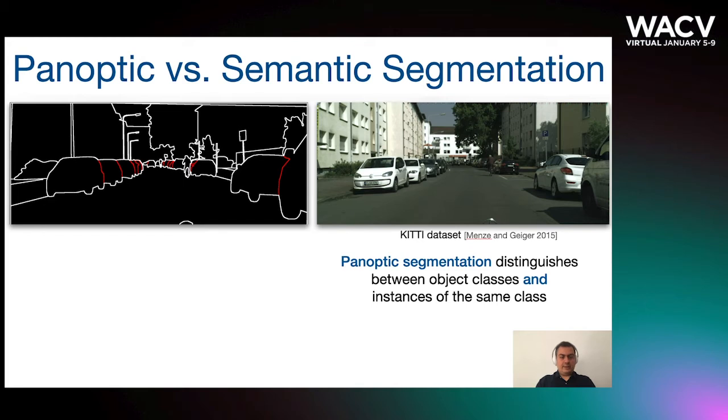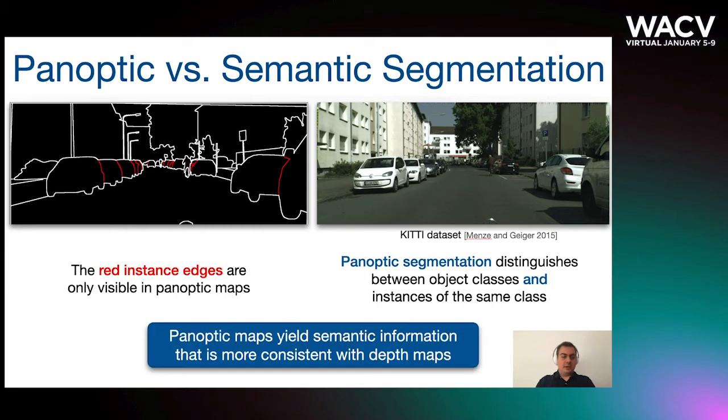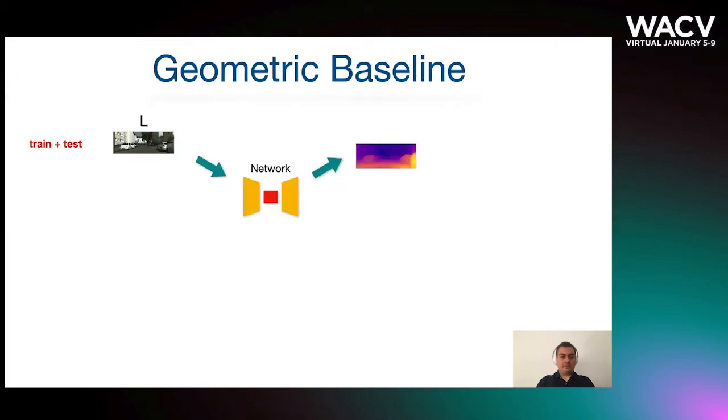In contrast, we leverage panoptic segmentation maps, which not only distinguish between different classes of objects, but also between the instances of the same class, highlighted in red in this example. This is important, as typical scenes exhibit partially overlapping objects of the same class, such as the cars here. Overlapping instances usually have depth edges in between, which cannot be identified from semantic maps. We propose to overcome this with panoptic segmentation maps.